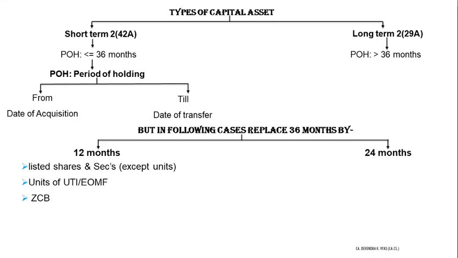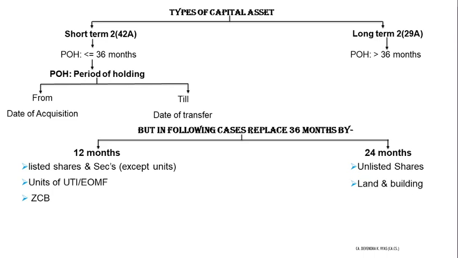And again, in the 24 months category, there are two things. First one is unlisted shares. Just again take care, unlisted shares. It is not written unlisted shares and securities. So if you transfer unlisted debentures, then the 36 months category will be applicable. Whereas if you transfer unlisted shares, then it will come under the 24 months category. Again, units are not mentioned here.